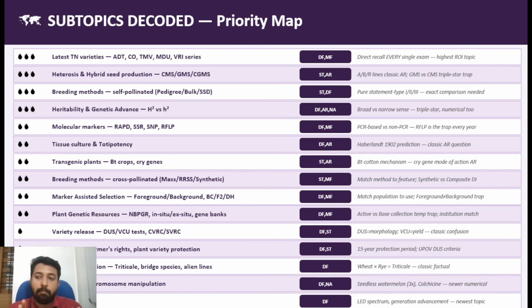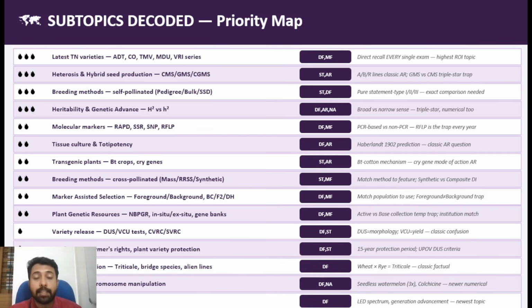Comparison is very important. Just studying the different steps in each and every breeding method is not important. You should know what is the difference between pedigree method, bulk and single seed descent. What are the key differences? Study those points which make these different breeding methods unique. Okay, that is very important.